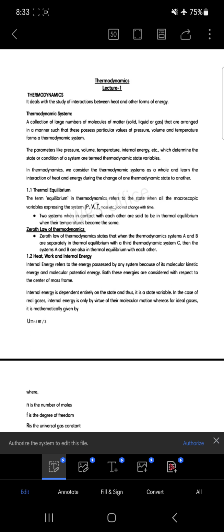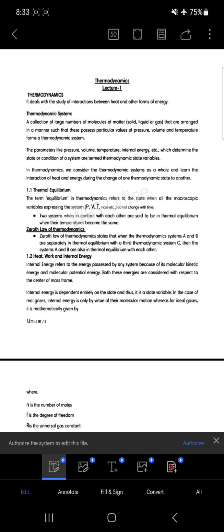But in case of real gas it is applicable. If I talk about the ideal gas, we better know that the intermolecular attraction between the molecules is supposed to be negligible. So if the intermolecular interaction between the molecules is negligible, we cannot say that the potential energy term is considered to be there. The thing which will be there is the kinetic energy of the molecule. That is how we define the internal energy.